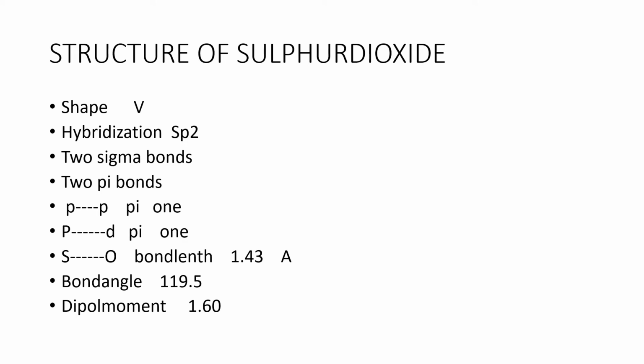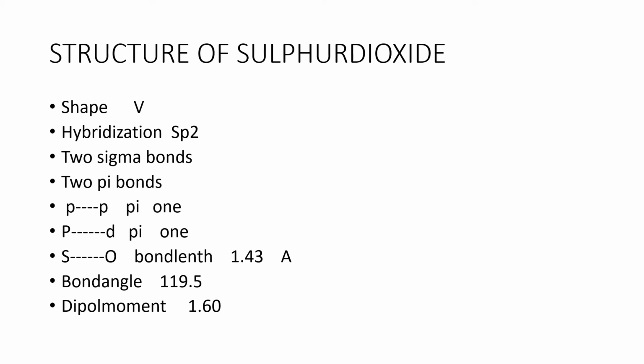Now come to the structure of sulfur dioxide. It has a V shape, and the sulfur atom is located at the center. Two oxygen atoms are attached to the sulfur, and due to the presence of lone pairs on sulfur and oxygens, there is repulsion. Due to this repulsion, it is V shaped. Hybridization is sp2.